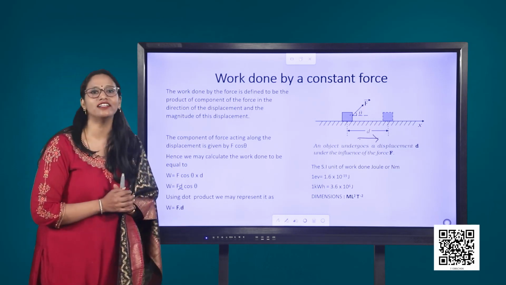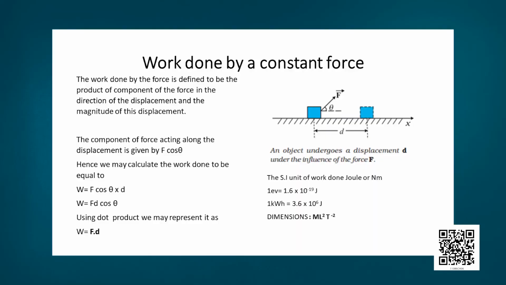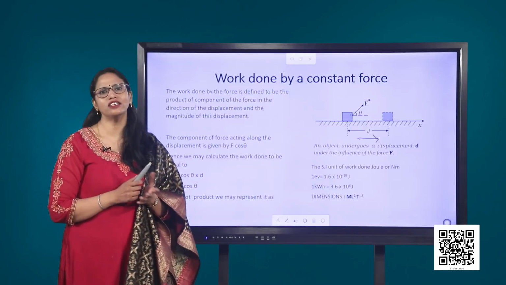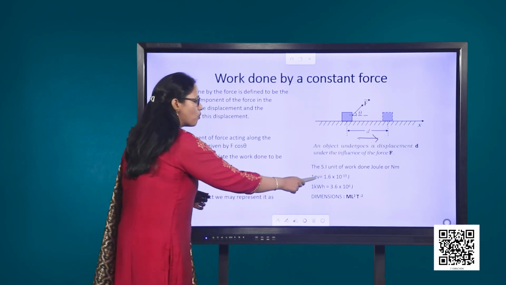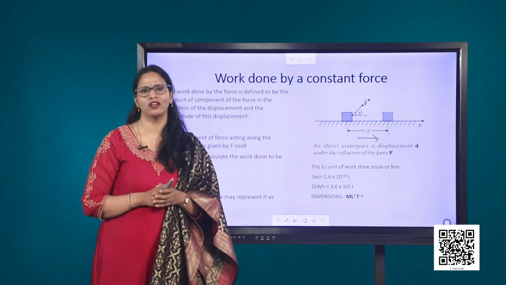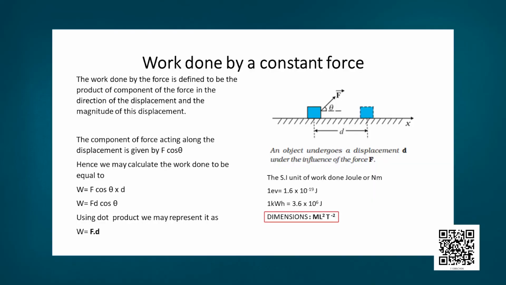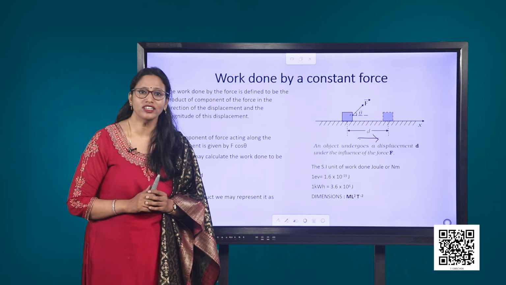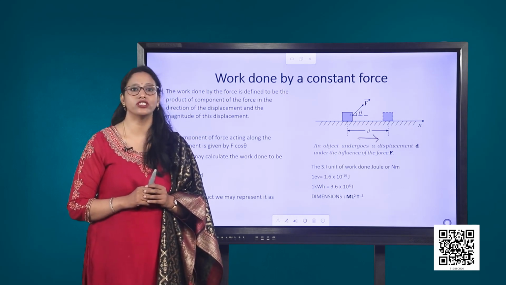So, here we have calculated the work done by a constant force. The SI unit of work done is joule or Newton meter. There are other units of work done as well, like ergs, electron volt, kilowatt hour. The dimensional formula of work done can be easily calculated by you all. It is M L square T power minus 2. The work done is a scalar quantity. It can be positive, negative or 0.